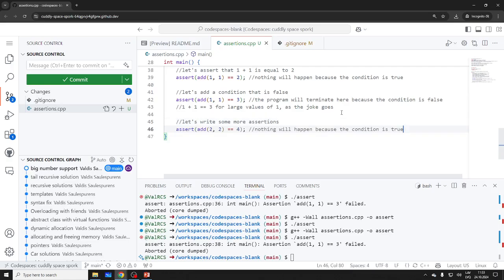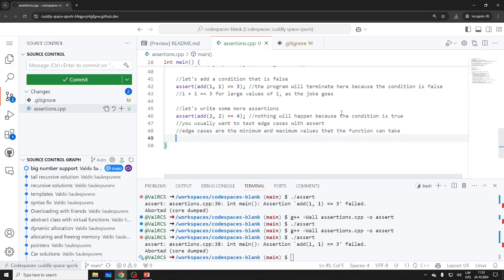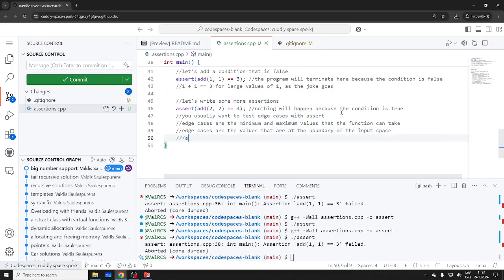Again, generally, of course, this is kind of silly. So you usually want to test edge cases. So what happens with this, right? So assert. Also 0.